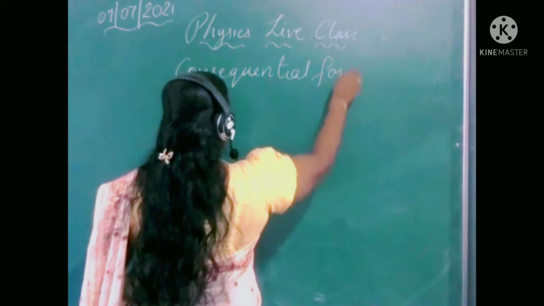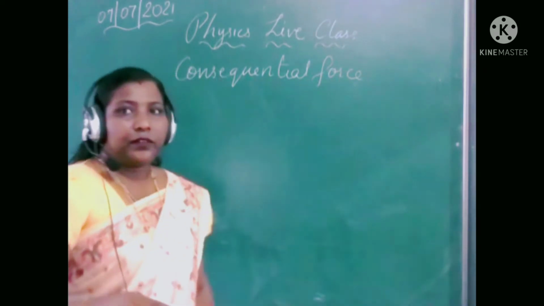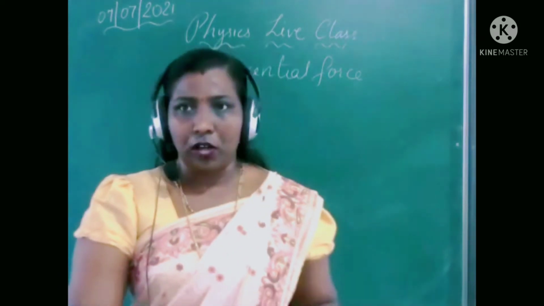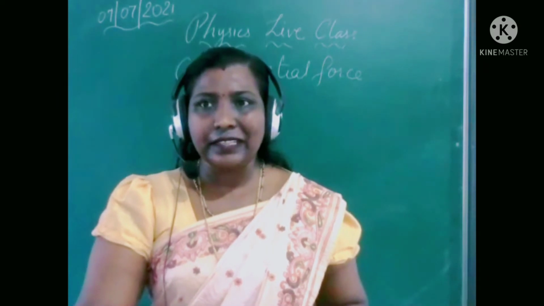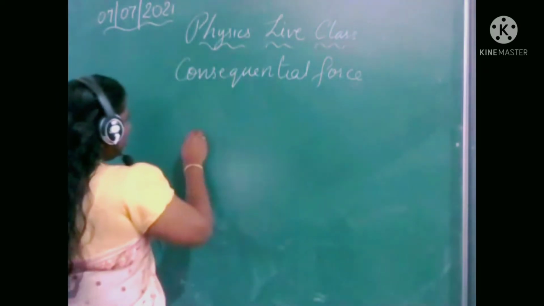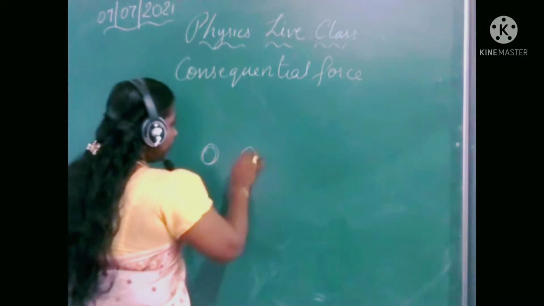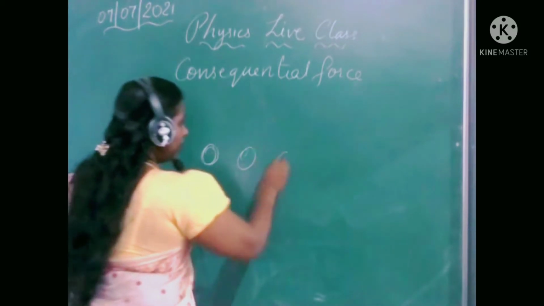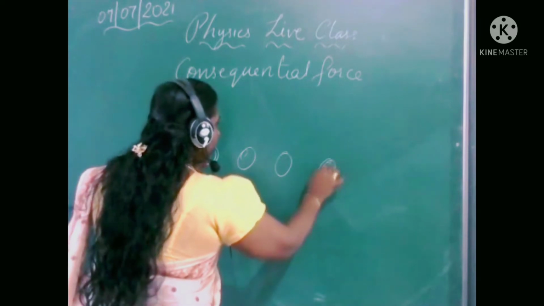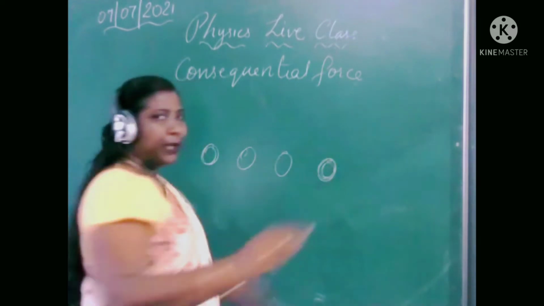Okay, in that, what happens when we are hitting a ball? The cricket player hits a ball. The ball goes here, then after some time it again comes to rest in one of the places.